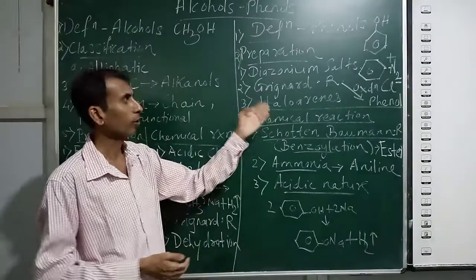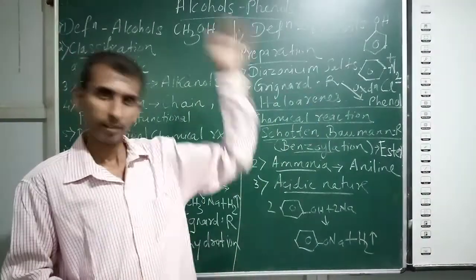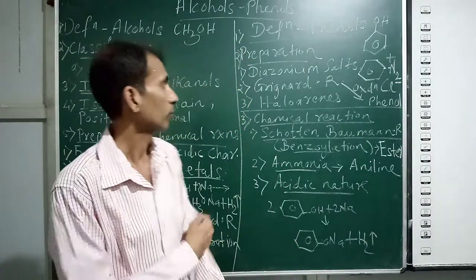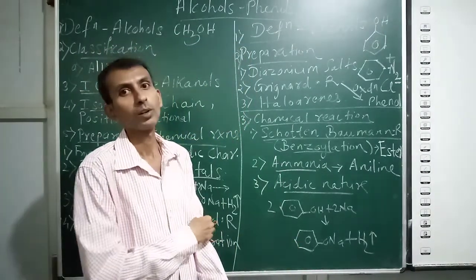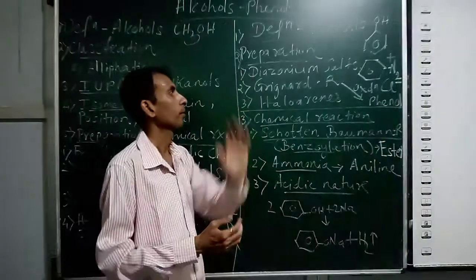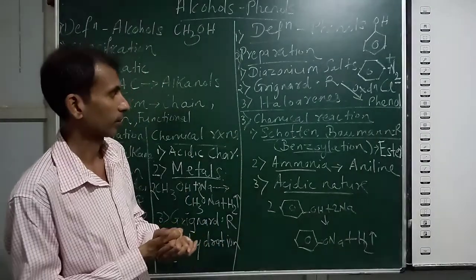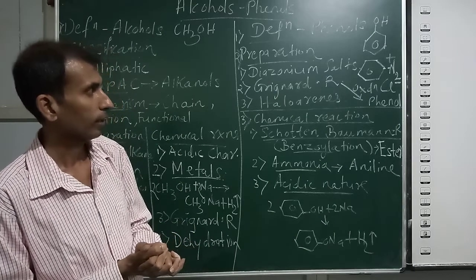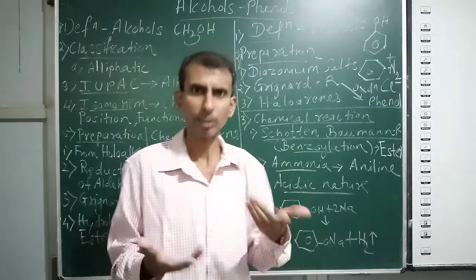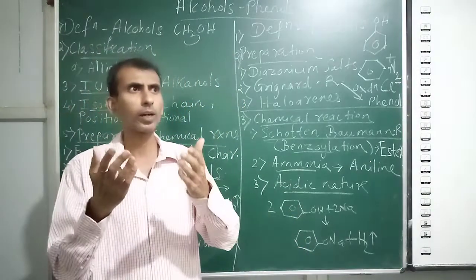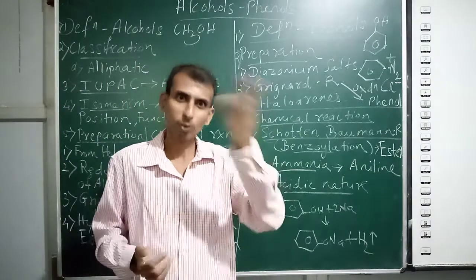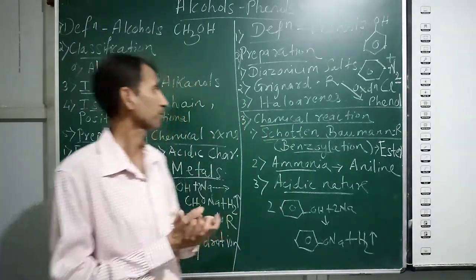And then from haloarenes. Now you know what haloarenes are, we did it in the first chapter and in revision also. Haloarenes on alkaline hydrolysis will easily give you compounds called phenols. Haloarenes react with NaOH, and you get sodium phenoxide first as an intermediate, which undergoes hydrolysis to give phenol.